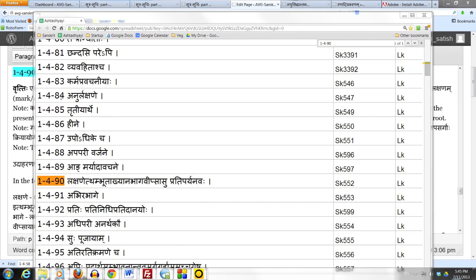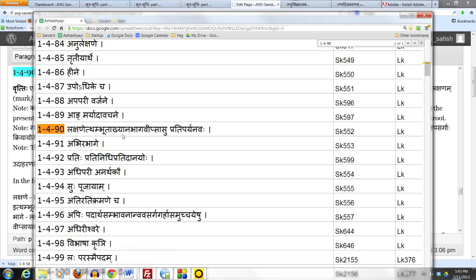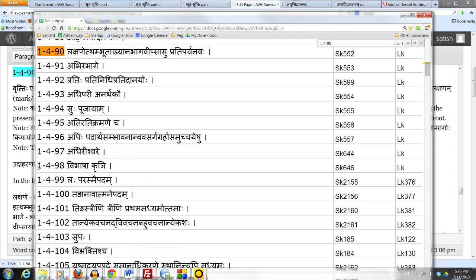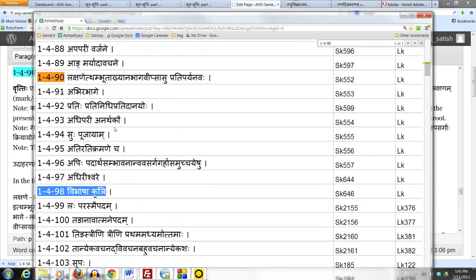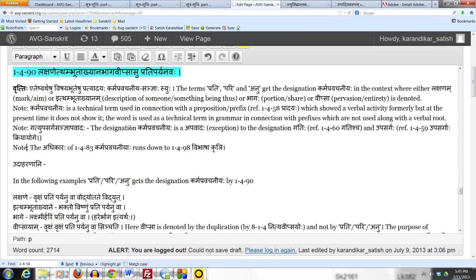Let us now step into a section of the Ashtadhyayi wherein Panini prescribes the designation karma pravachaniyaha. This section runs from 1483 karma pravachaniyaha down to 1498 Vibhasha Krinyi. Before looking at a specific sutram, let us see what this karma pravachaniya sanya means.